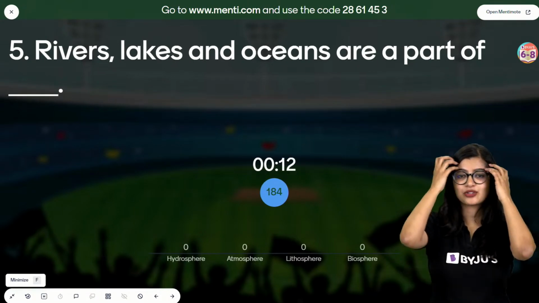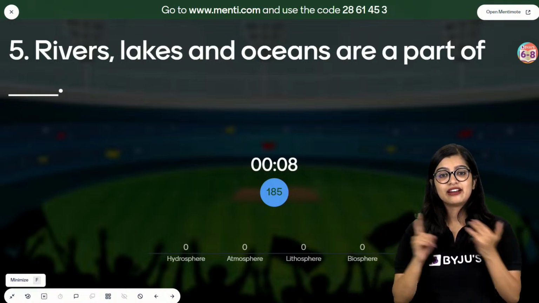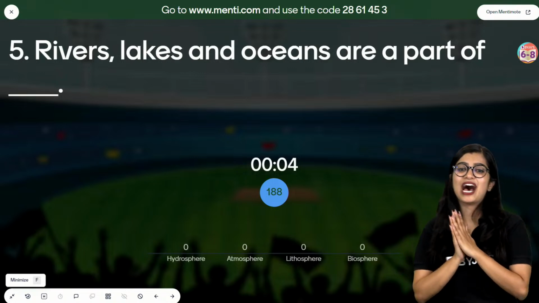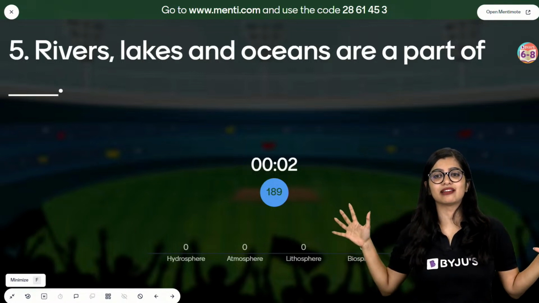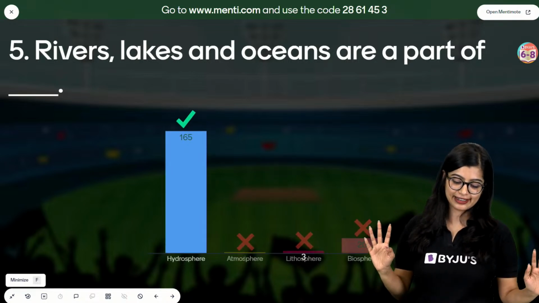What will it be a part of? See, I have leaked everything. River, lake, water, bodies, domain of water. Now I have leaked much. I have leaked everything. There is nothing left to leak. Now I'm only hoping Menti is marked correctly.